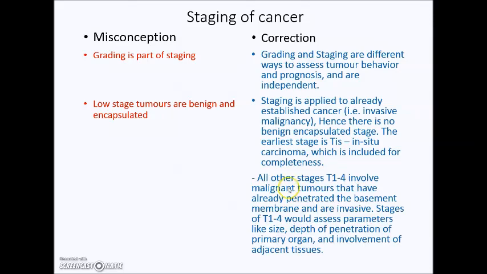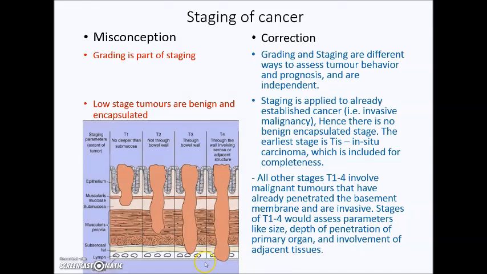Most of the time the tumors are invasive, so we're looking at a score from T1 to T4, and these are of course tumors that have already penetrated the basement membrane, and we would look at parameters like tumor size, depth of penetration of the primary organ, and also involvement of adjacent tissues.